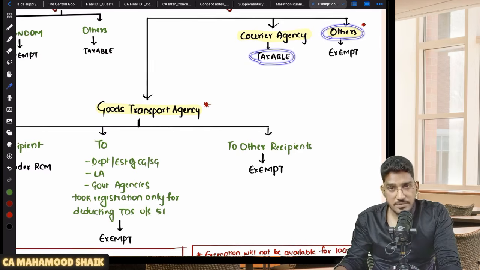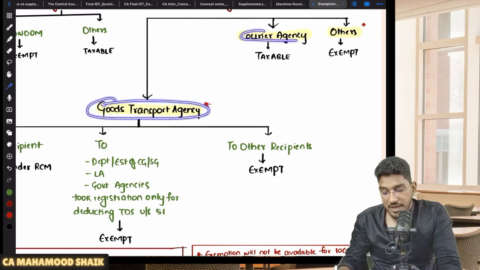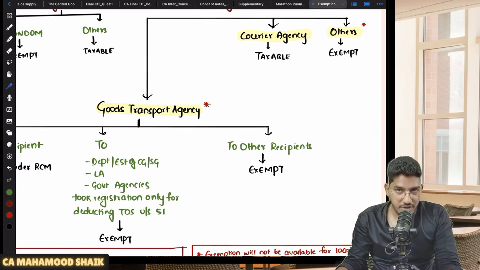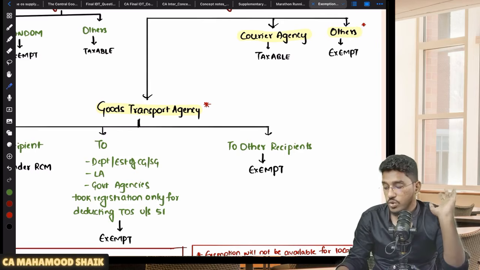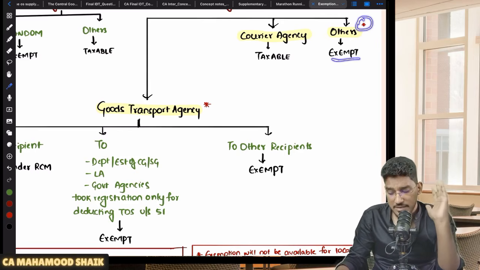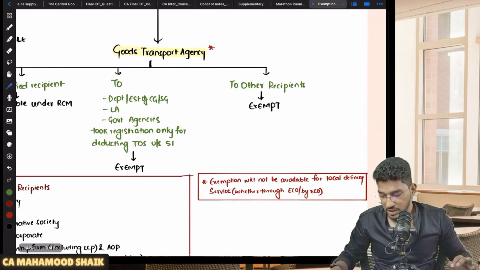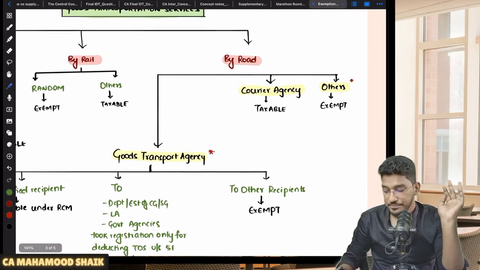Is it from others? That means transportation of goods is happening by other than a goods transport agency, other than a courier agency. If someone else like an individual truck operator, individual travel operator, individual tempo operator is providing the services of transportation of goods by way of road, then it will be exempt. There are some star marks here and there. I will try to cover them. At the bottom I have given the star mark, which I will explain later. It is an amendment actually.